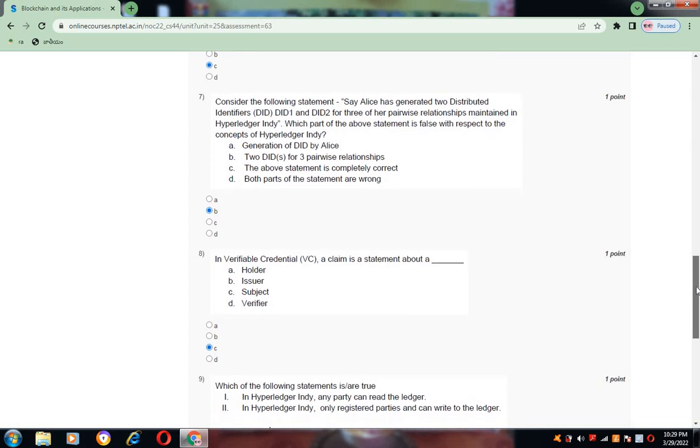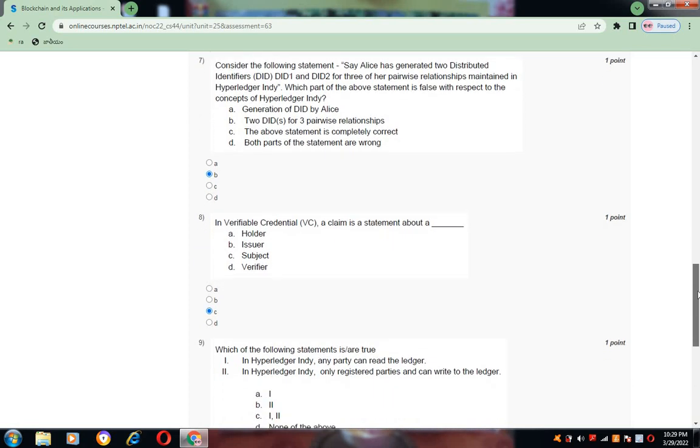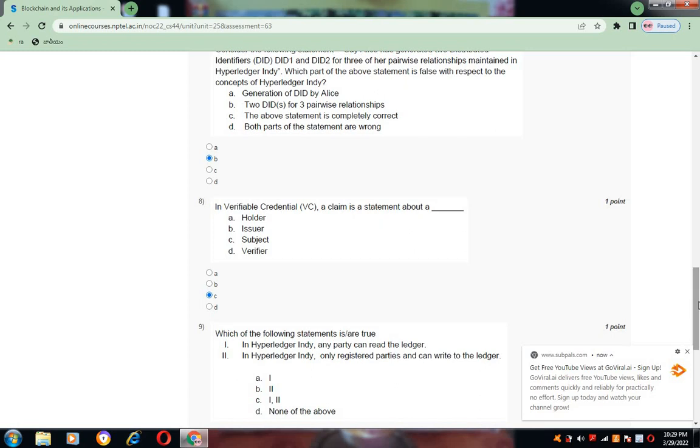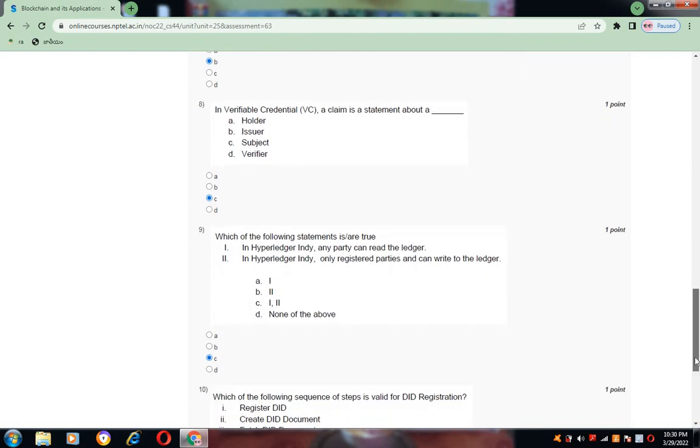Now coming to question number 8. In verifiable credential, a claim is a statement about a subject. So for this, the answer is C, subject.